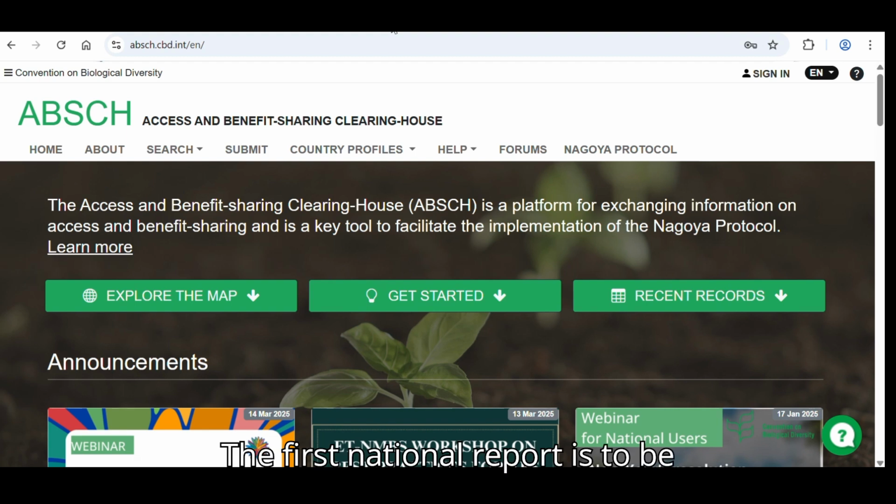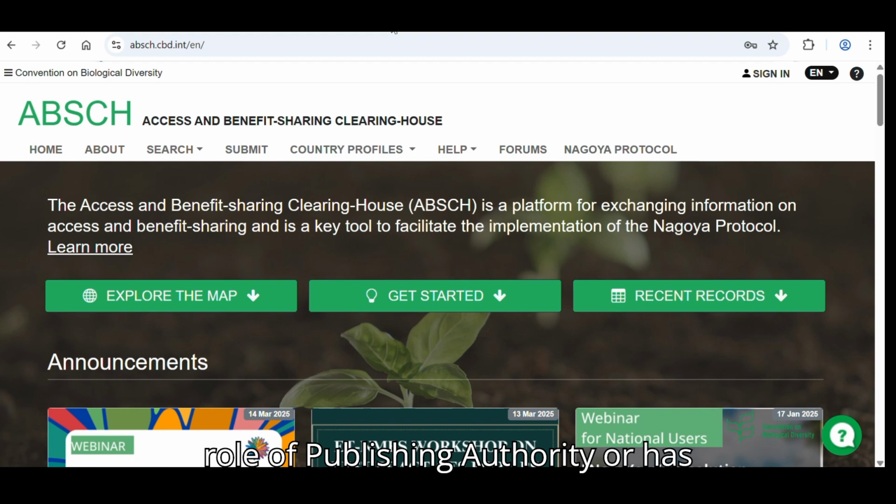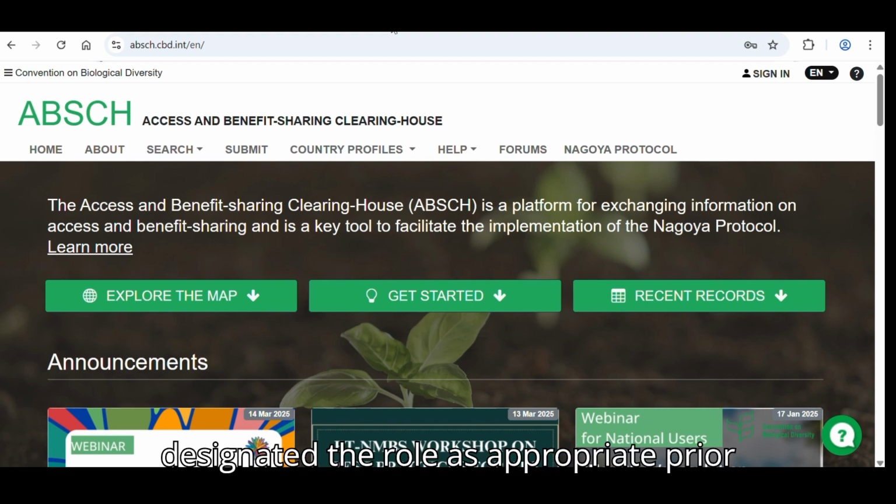The first national report is to be submitted by the National Publishing Authority, online through the ABS Clearinghouse, and in one of the 6 official languages of the United Nations. It is important to ensure that the ABS National Focal Point assumes the role of publishing authority or has designated the role as appropriate prior to the submission of the national report.